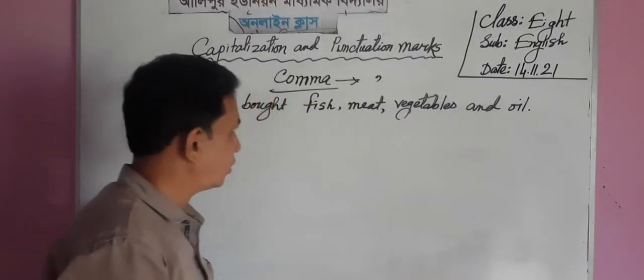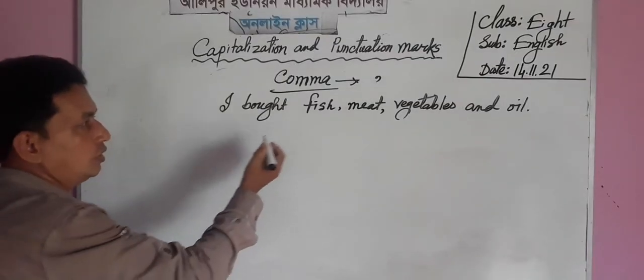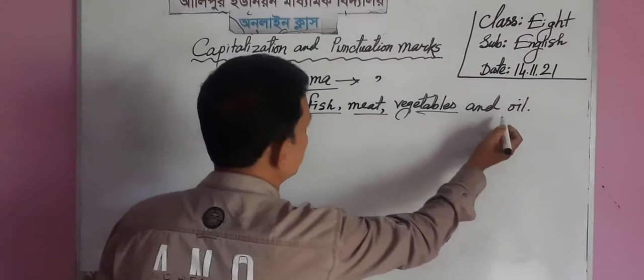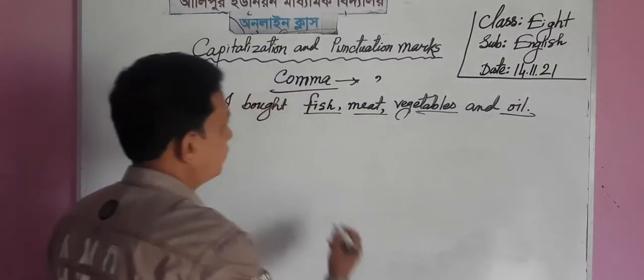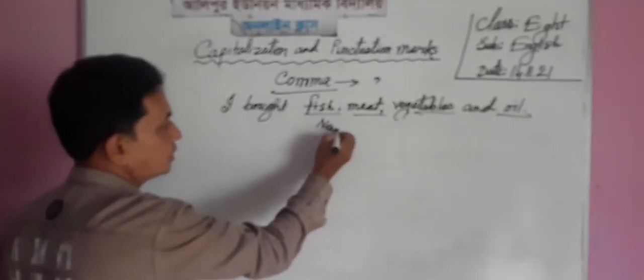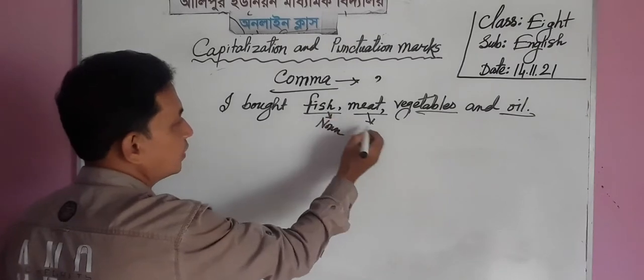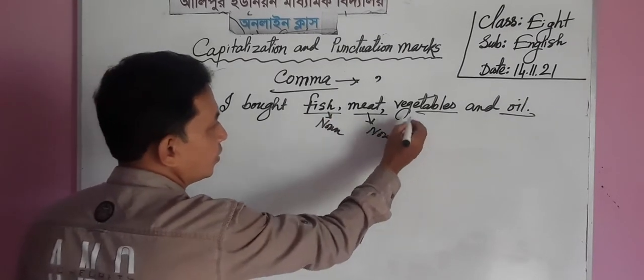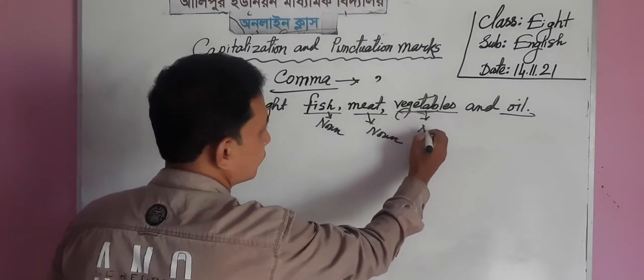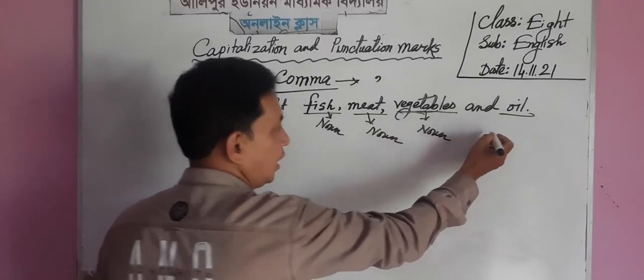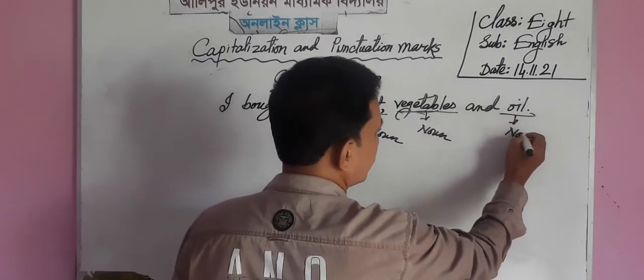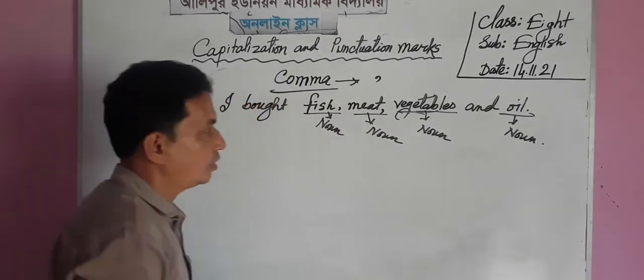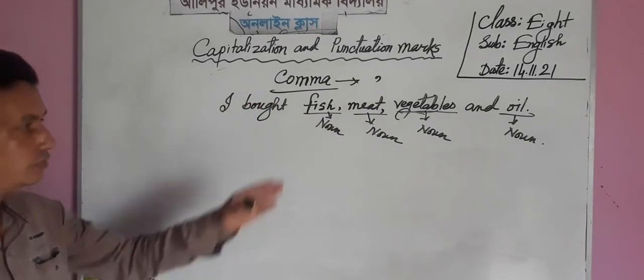Dear students, look at the sentence. I have used four parts of speech. Fish is a noun. Meat is a noun. Vegetables, noun. And oil is also a noun. Dear learner, I have used four nouns in this sentence.